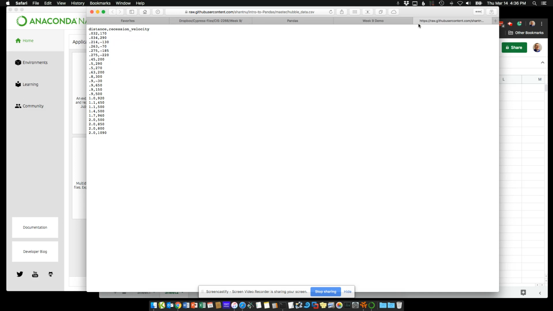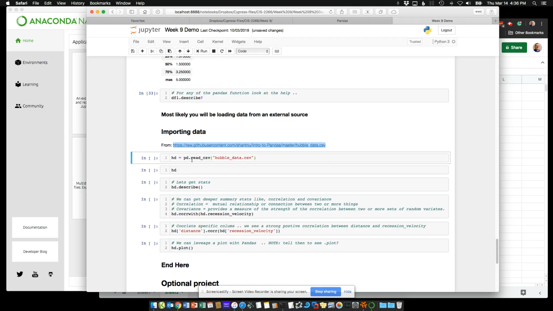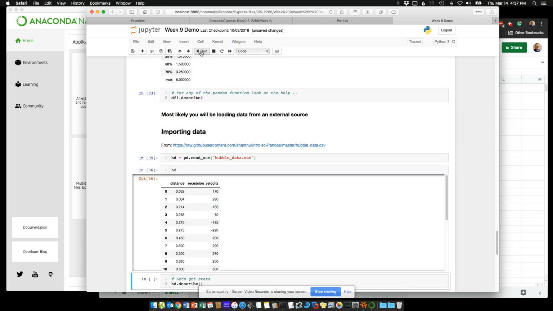So it's a CSV file. I'm going to do pd.read_csv. Now there are a bunch of read functions. You can read Excel files, you can read tab delimited. There's a lot to the read statement. So again, the documentation for Pandas will be very, very helpful. I'm going to run that. If I do head now, I can see that data has been brought in for me automatically.